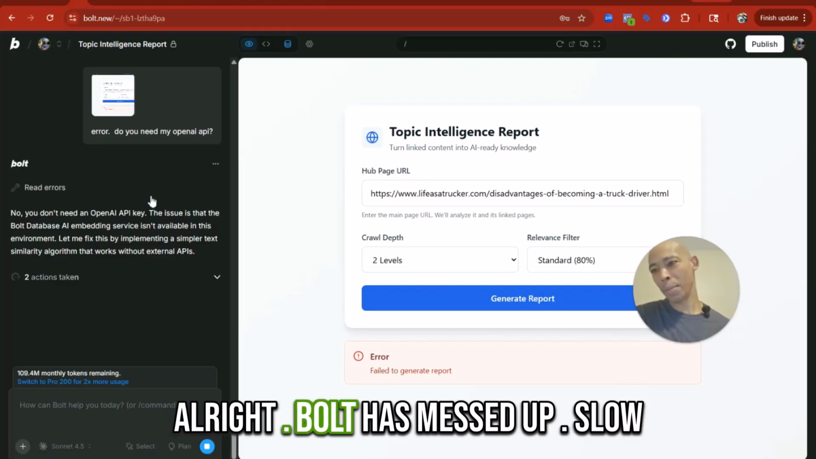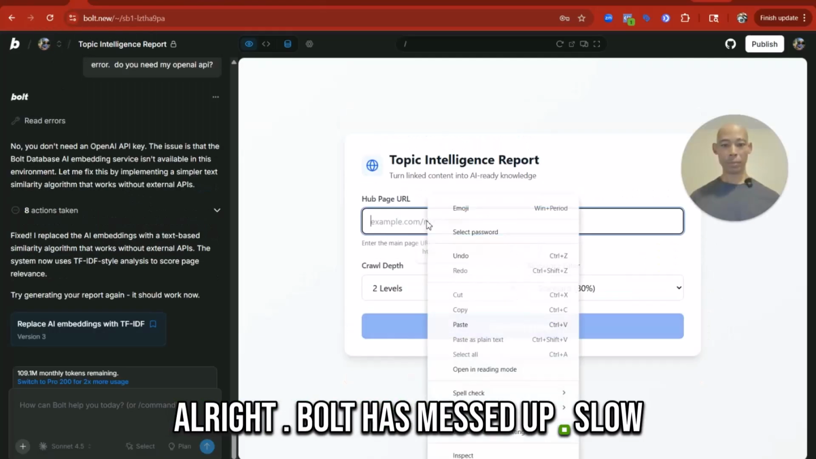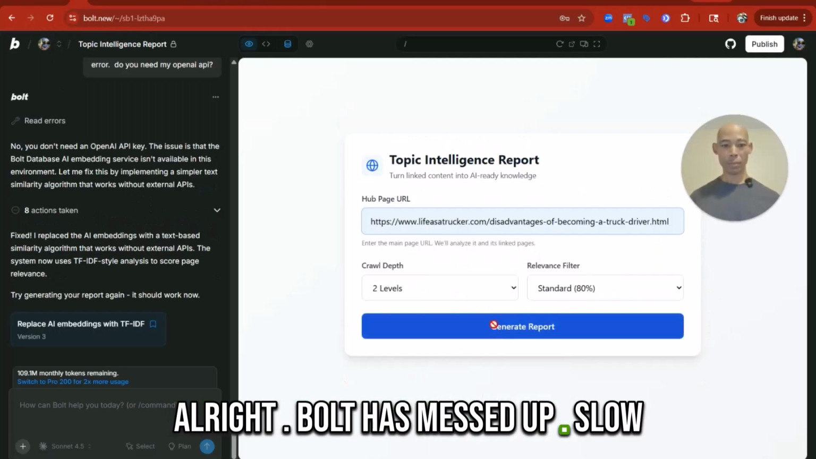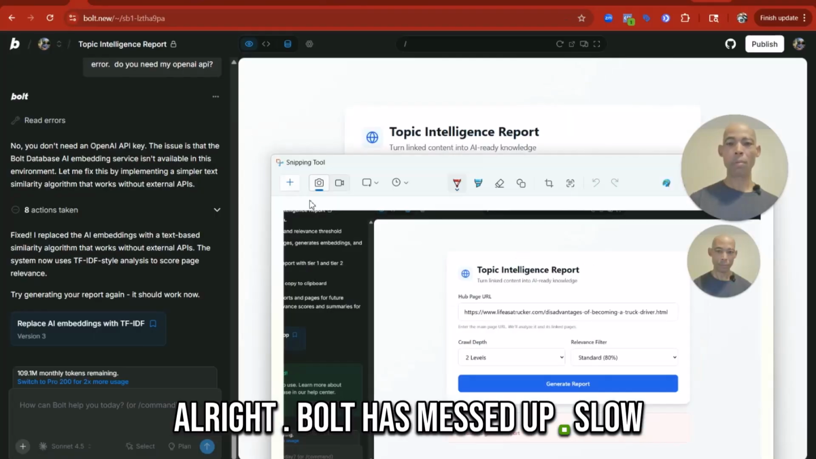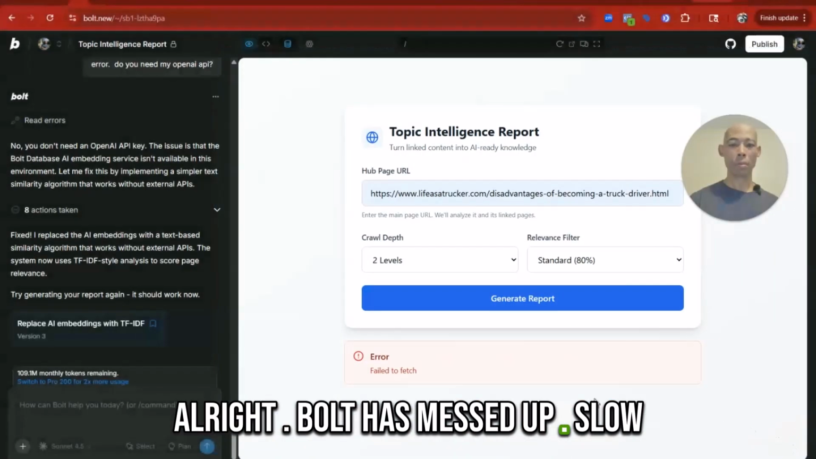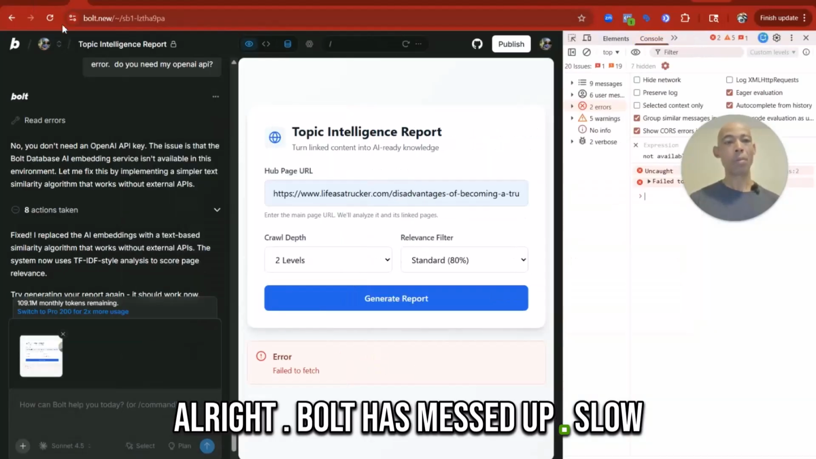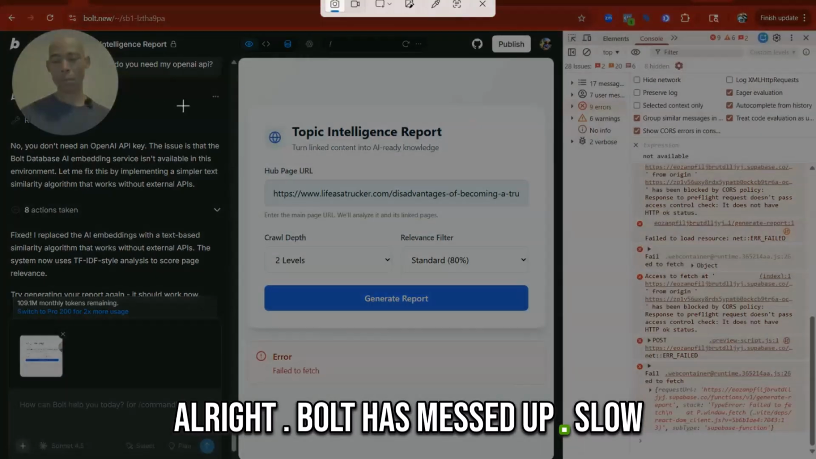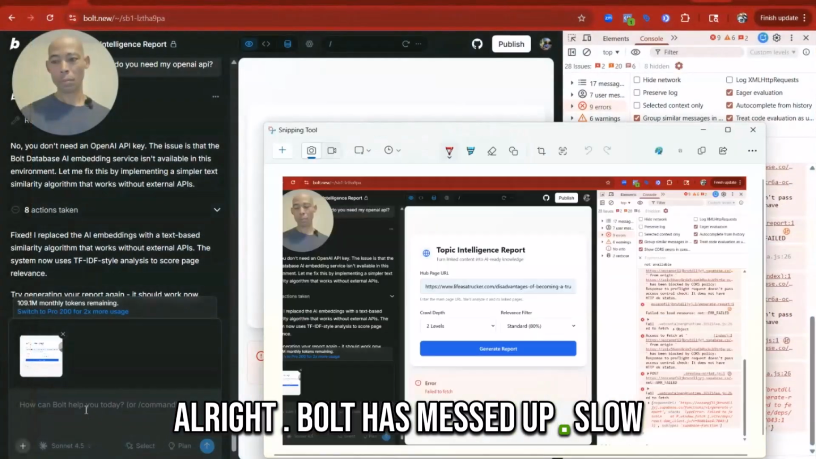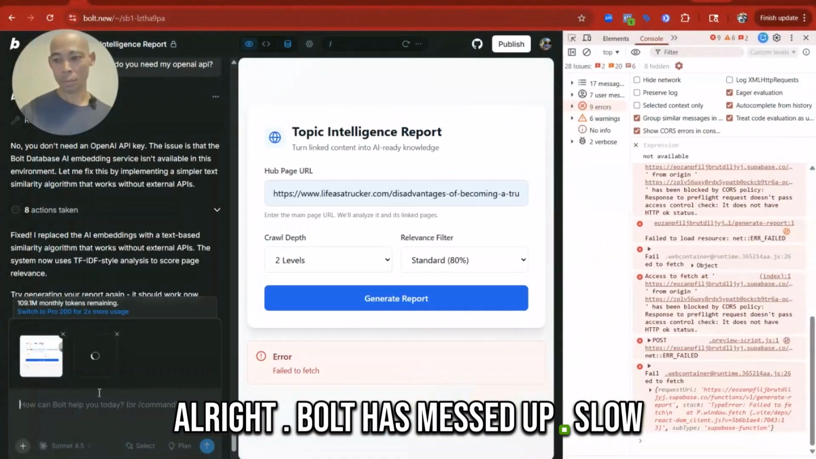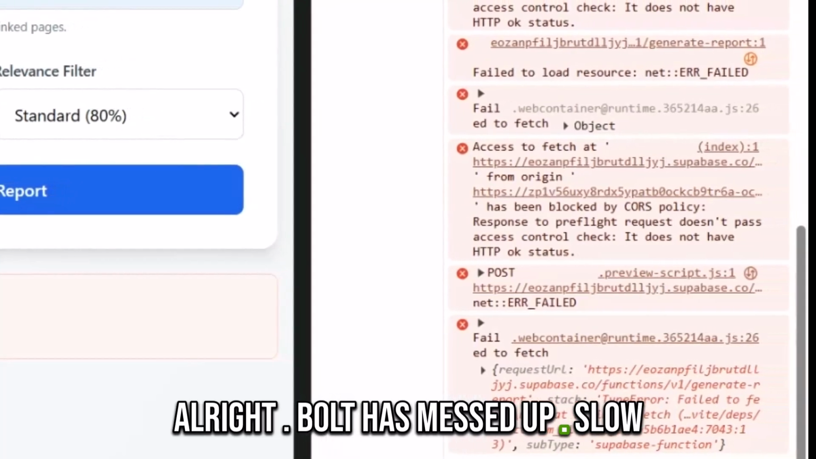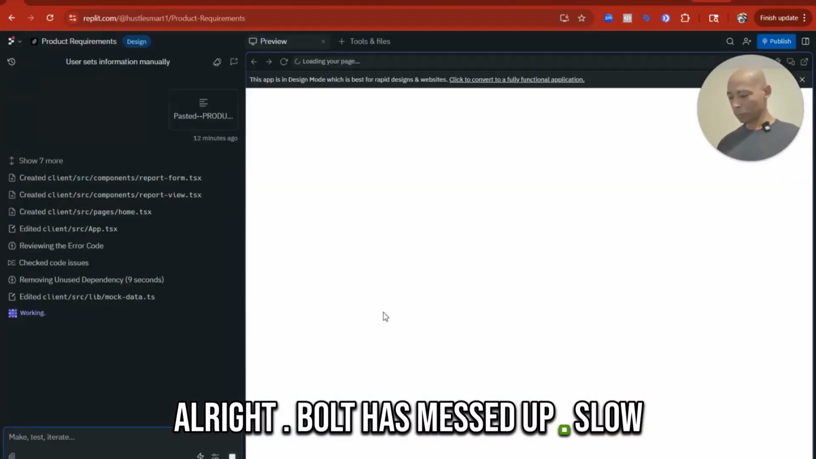All right, Bolt has messed up. Errors in general are common on no-code platforms. It's part of the process. These tools are not perfect. There is a lot happening behind the scenes. When you see an error, do this. Click on F12 to open your dev tool. Click the Console tab at the top and then click Errors. Take a screenshot of the entire screen and paste it.